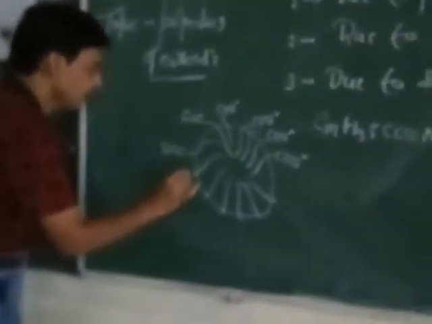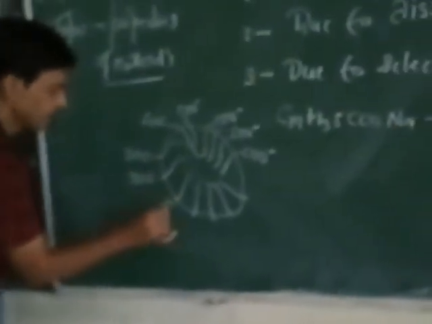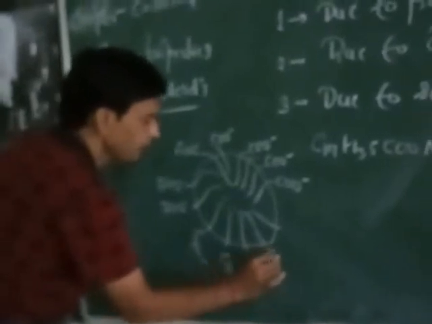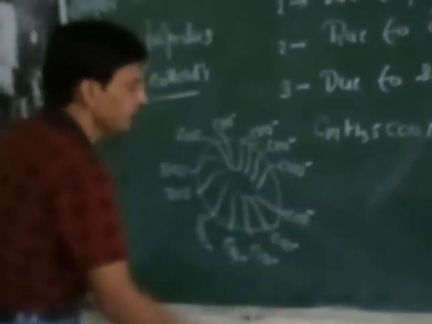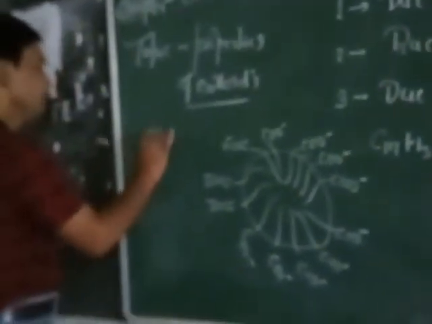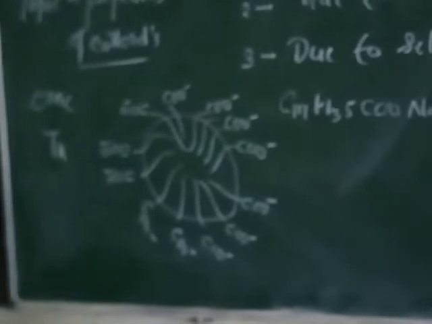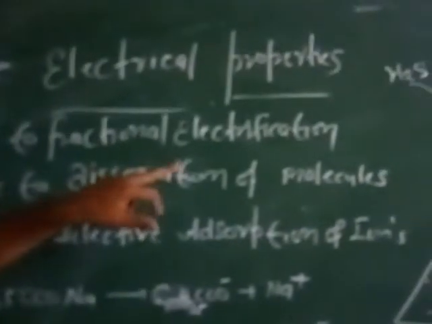At CMC, critical micellization concentration, and at Kraft temperature, the soap changes into micelle particles, and the size of this micelle particle is like a colloidal particle, so this soap solution turns into a colloidal solution. When the micelle is prepared at CMC and Kraft temperature, the surface carries a negative charge. That is also a cause why the colloidal particle carries a charge.